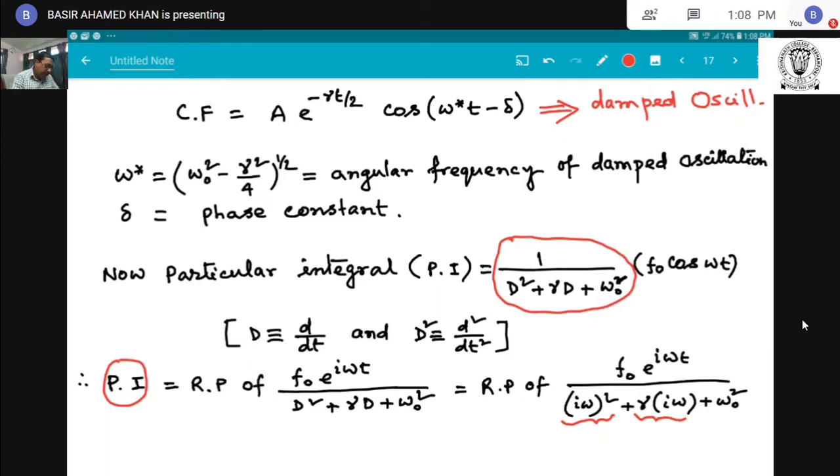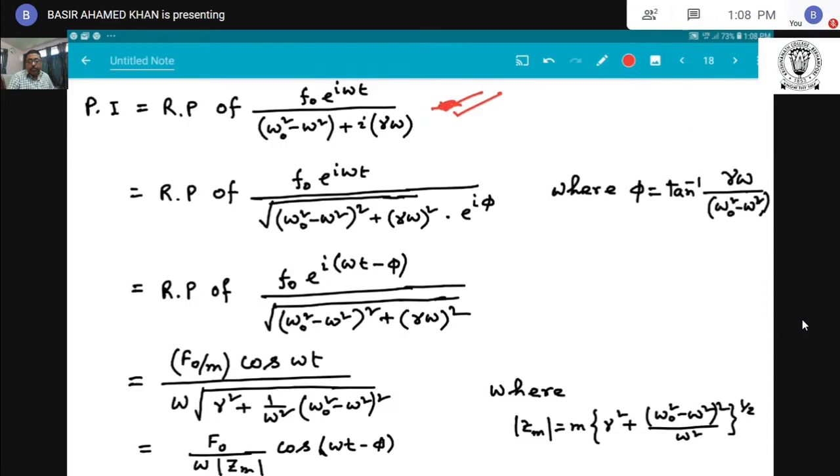That means the real part of f0 e to the power i omega t divided by omega 0 square minus omega square plus i times gamma omega. Now, the real part of f0 e to the power i omega t, and this denominator is represented by this formula,